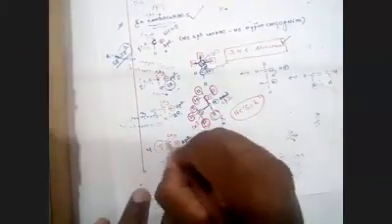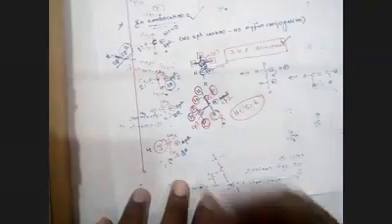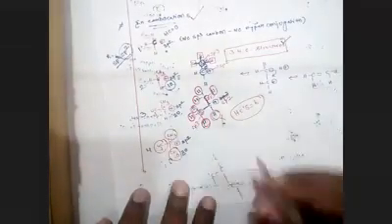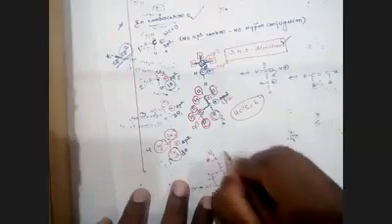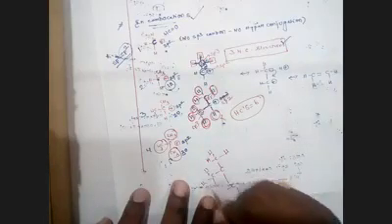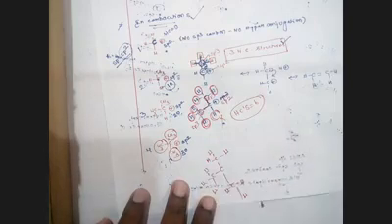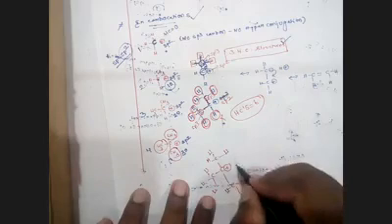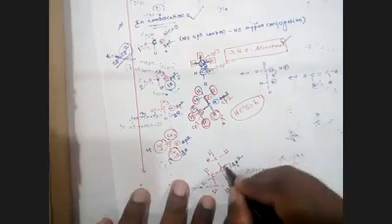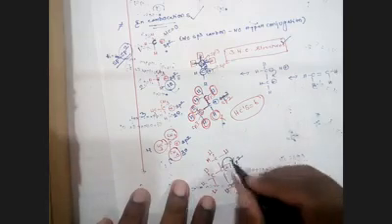For tertiary carbocation, I'm taking here the tertiary carbocation, carbon with CH3, carbon with CH3, carbon with CH3. Now we should find how many sp2 and sp3. The carbocation carbon is always sp2.